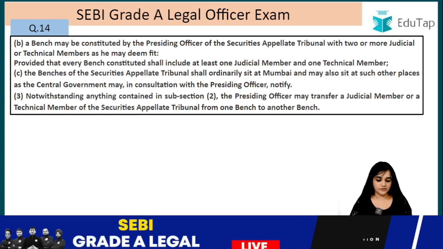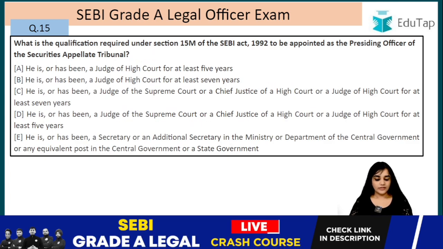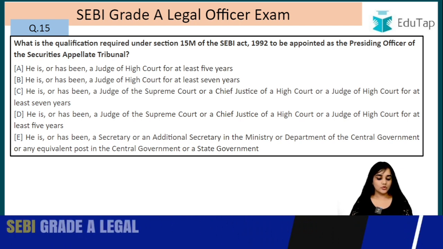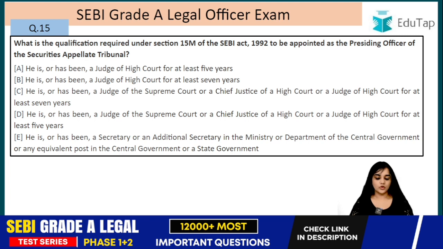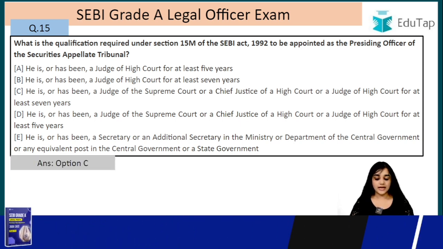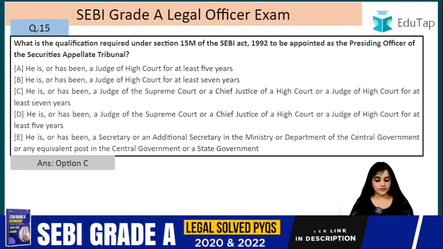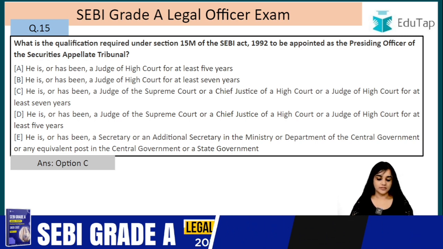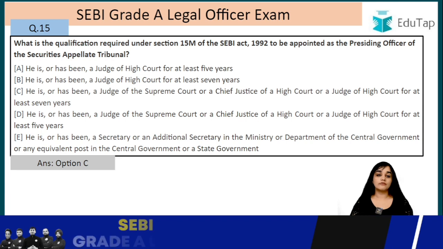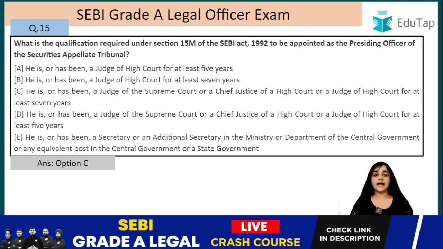Last question, question number 15. What is the qualification required under Section 15M of the SEBI Act 1992 to be appointed as the presiding officer of the Securities Appellate Tribunal? This is a question that is being repeated a number of times, right? So you have to pay attention to this one also. The answer to this question is C, that is, he is or has been a judge of the Supreme Court or a Chief Justice of the High Court or a Judge of the High Court for at least 7 years. We are talking about the qualifications of the presiding officer to be appointed at SAT, right?